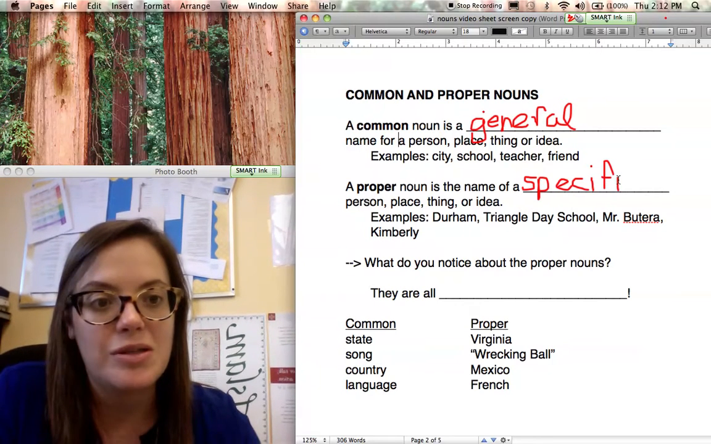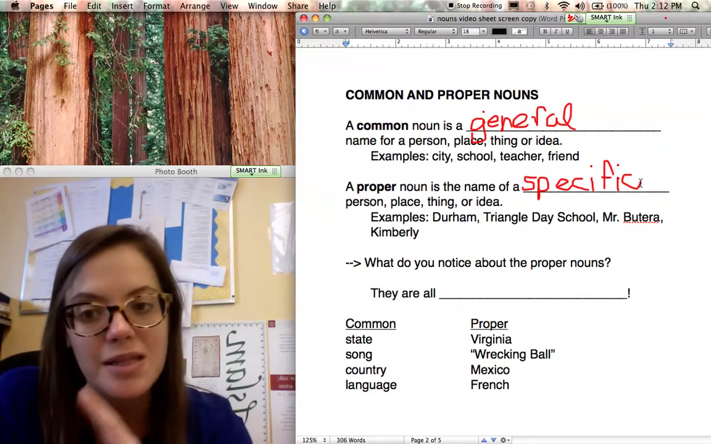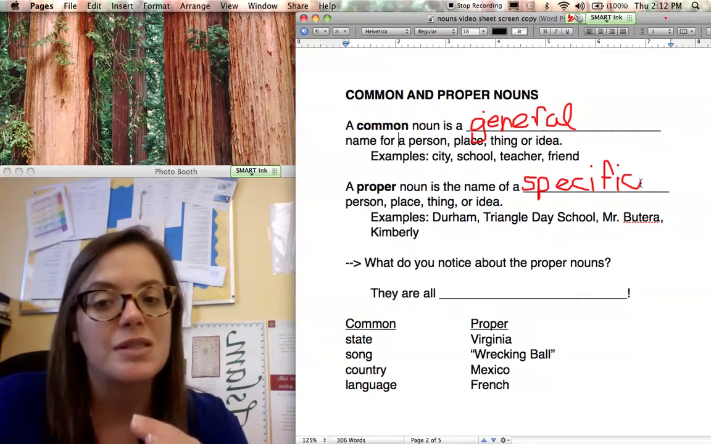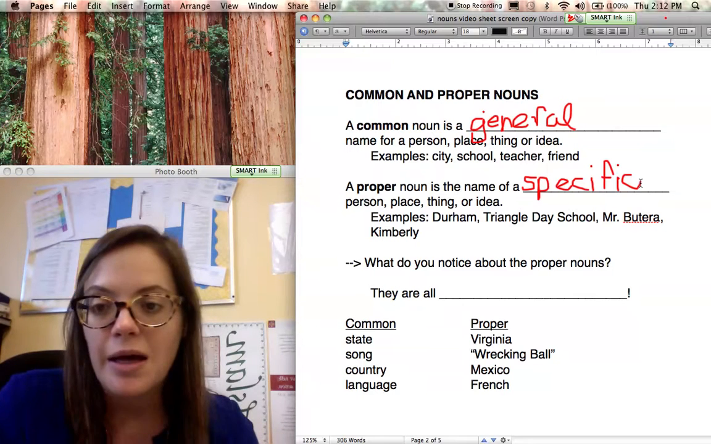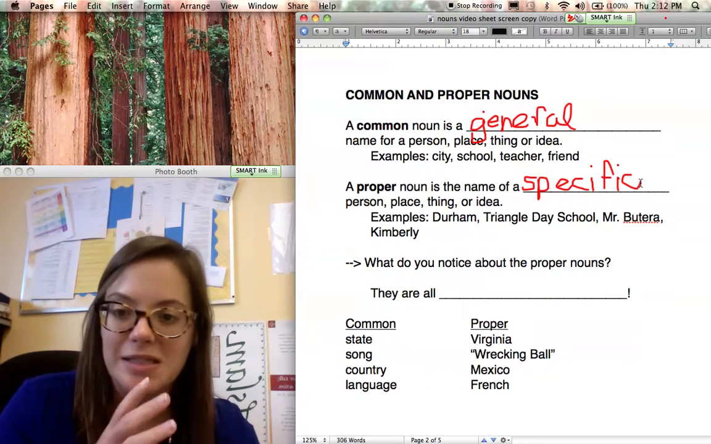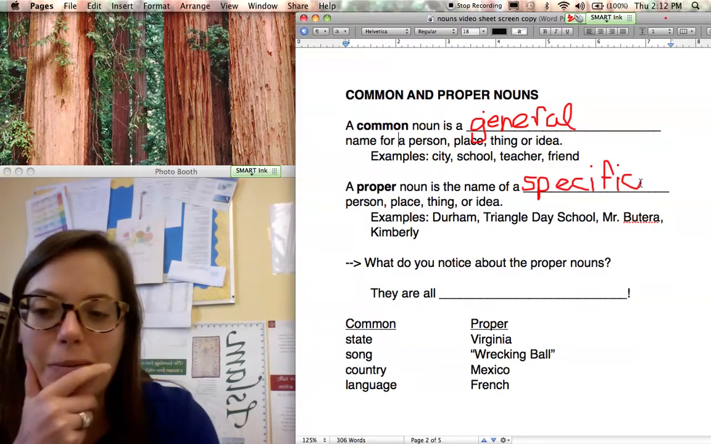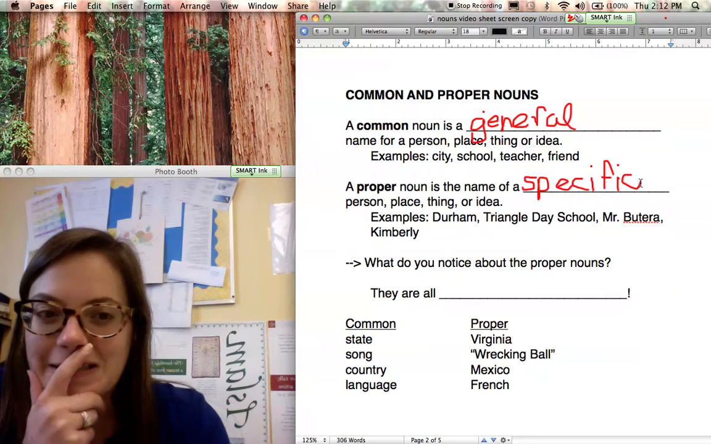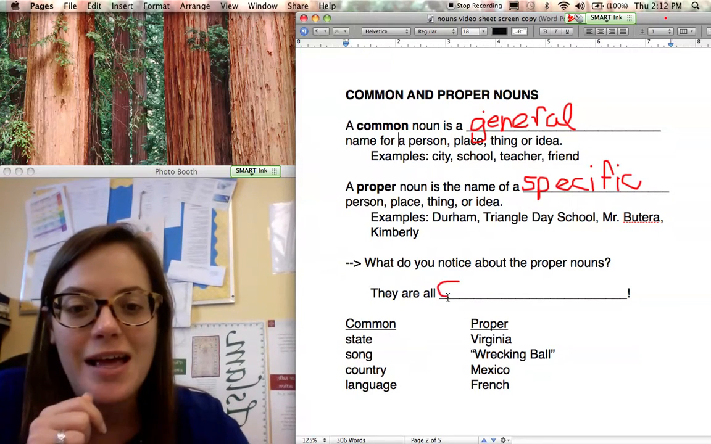Okay, so this time we're talking about one particular noun. All right, so some examples, Durham, that's a specific city. We're just talking about that one city, Durham. Triangle Day School, same thing, one particular school. Miss Butera, that's one person. Kimberly, that's a specific person. So proper nouns, specific person, place, thing, or idea. Now, what do you notice about those proper nouns? Take a second and look at them. Hopefully you notice that they are all capitalized.